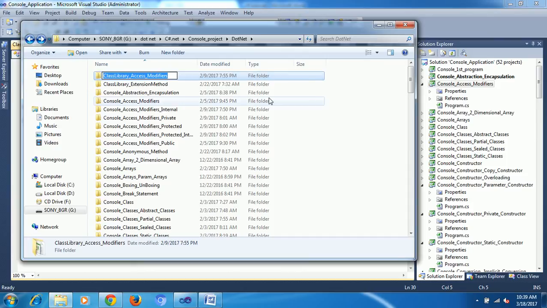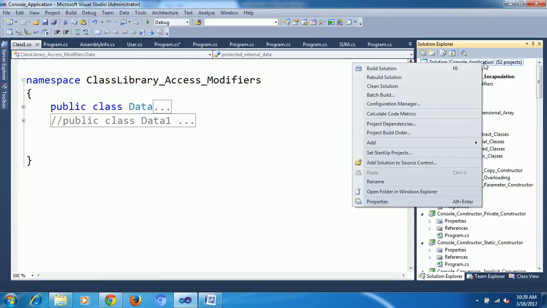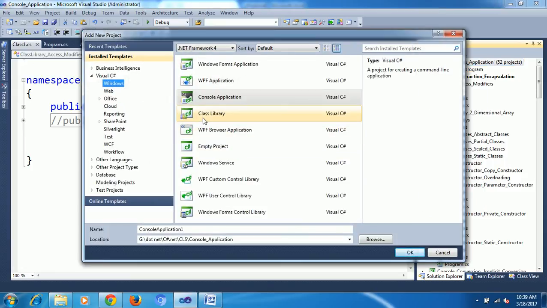See here I am taking one extra project. That's called a class library. What is the meaning of class library? What is the meaning of console application? A console application has its own starting point, which means it will start individually.